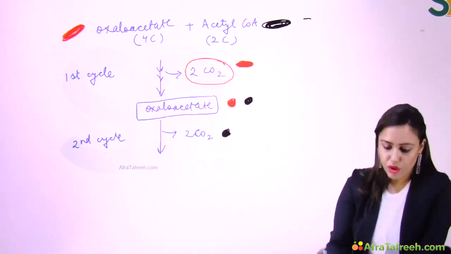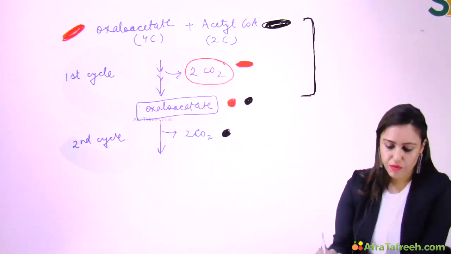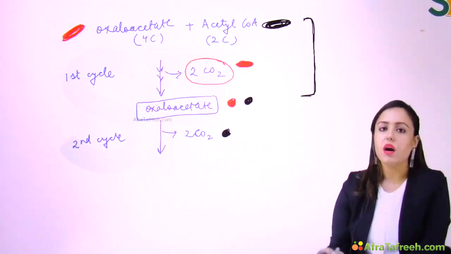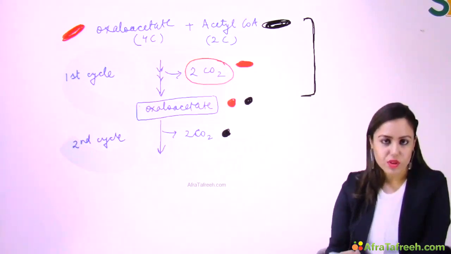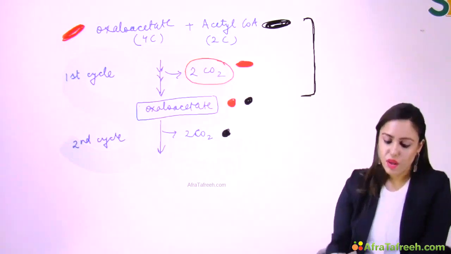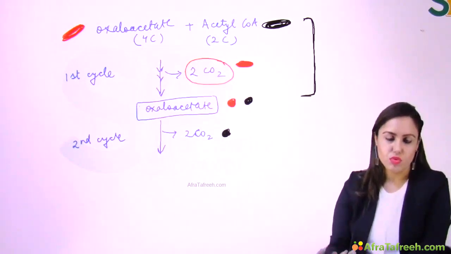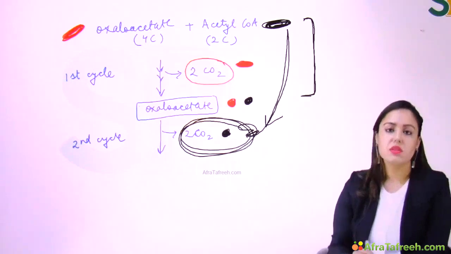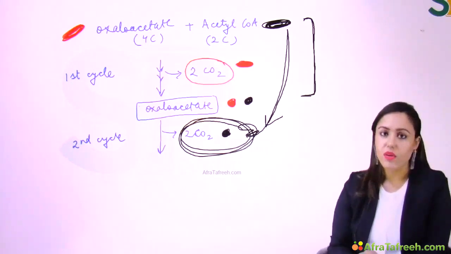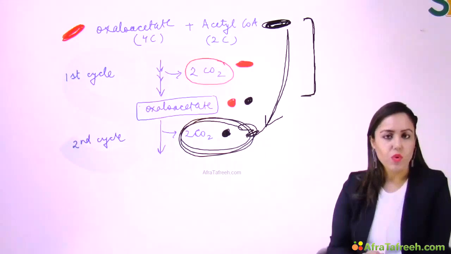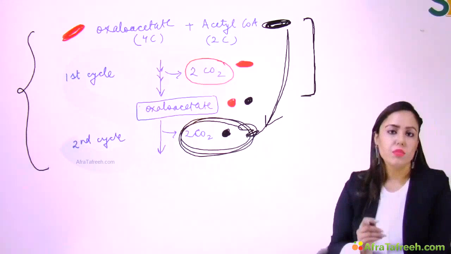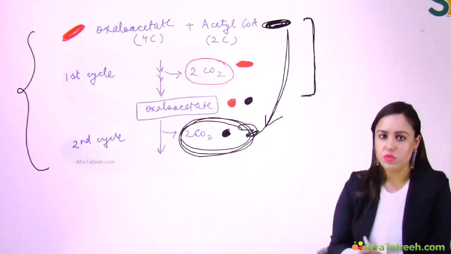So, if we are talking of only one cycle, simply one cycle, then the carbon dioxide is from the carbons of oxaloacetate, right? But if we talk of a previous cycle also, then this carbon dioxide is coming from previous carbons of acetyl-CoA, right? So it depends on the question what they are asking. But if you are clear in this detail, then be it any question, you will be able to answer, okay?